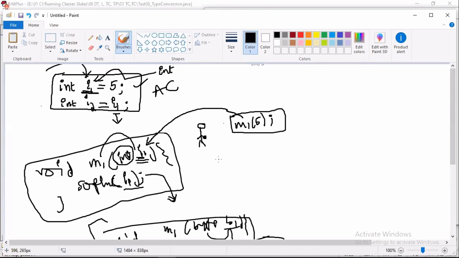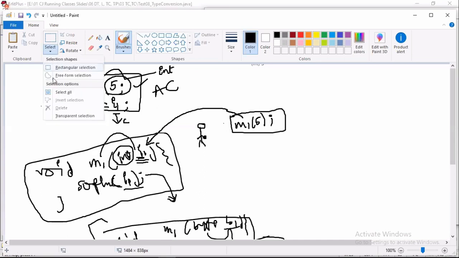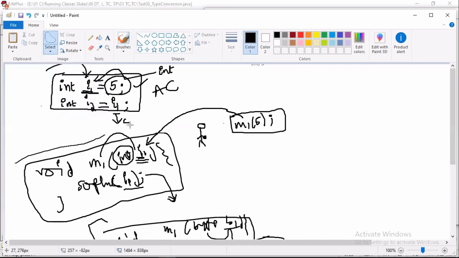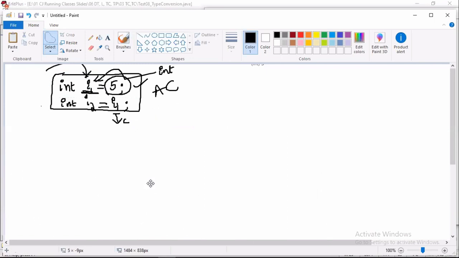Even though I have assigned value here, as a compiler you must not look at the value. Values are known to JVM, not known to compiler. Compiler knows only the type of the variable.